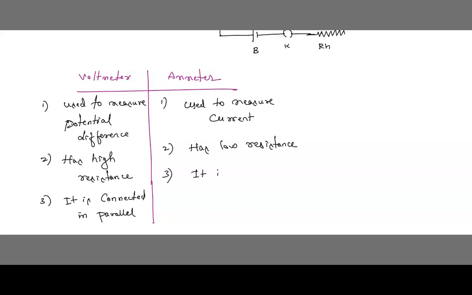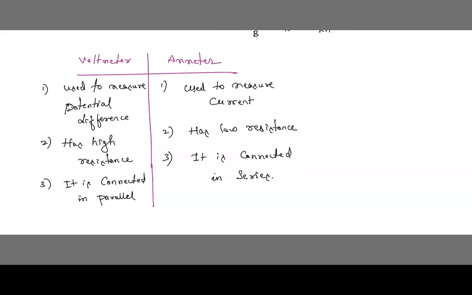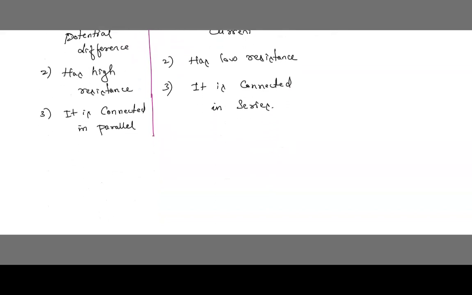Okay, it is connected in series. It is connected in series. And here we have defined, I hope you have understood the difference between voltmeter and ammeter.